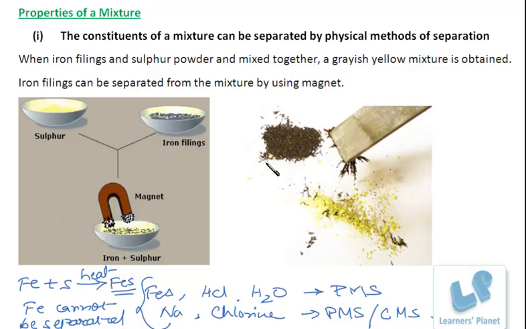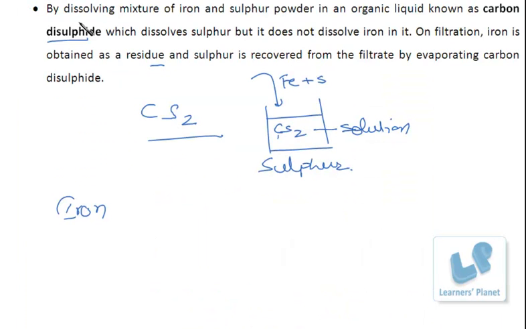So for separating iron and sulphur, one more thing can be done: by dissolving the mixture of iron and sulphur powder in an organic liquid known as carbon disulphide. Now this carbon disulphide dissolves sulphur. Say this is carbon disulphide solution.